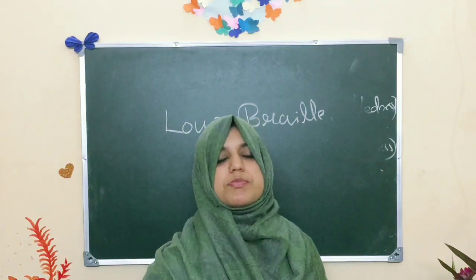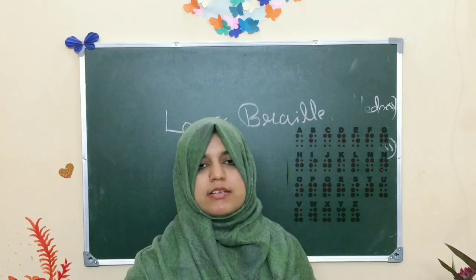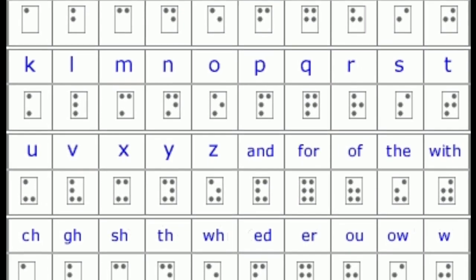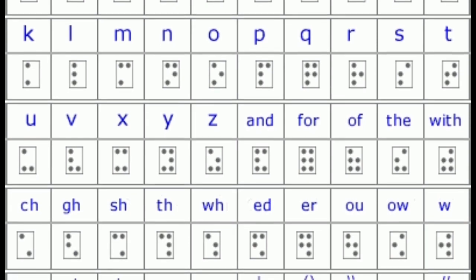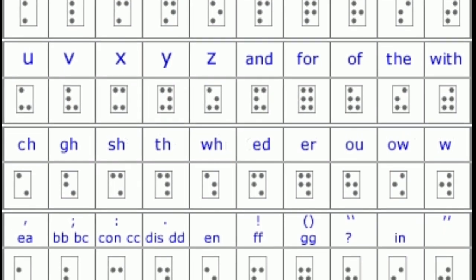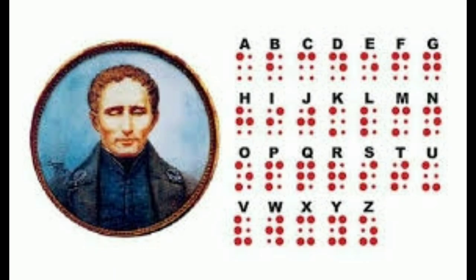The Braille system was published in 1821, but the present system was published in 1932. The Braille system has 63 dot patterns or characters. Each character represents a letter, a combination of letters, a common word, or a grammatical sign. Dots are arranged in cells of 2 vertical rows of 3 dots each. Here you can see the patterns of dots to represent English alphabets. These patterns, when embossed on Braille sheets, help visually challenged persons to recognize words by touching.